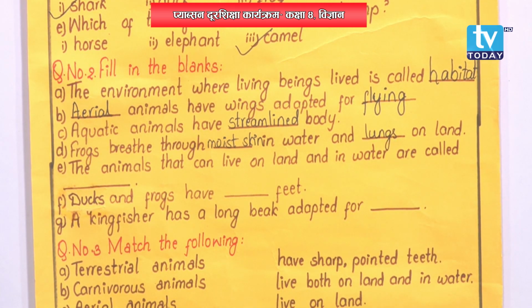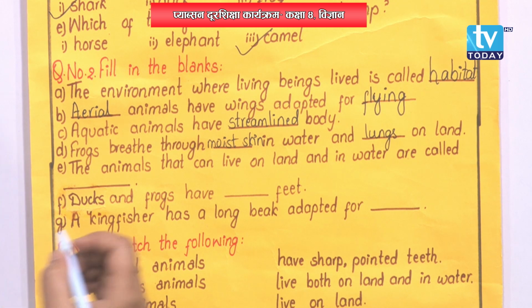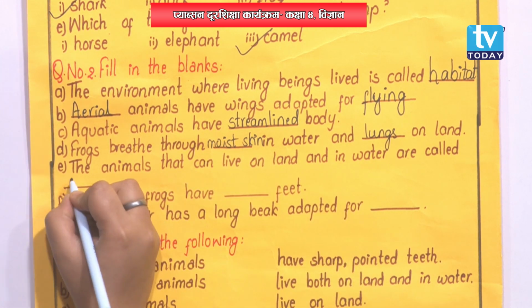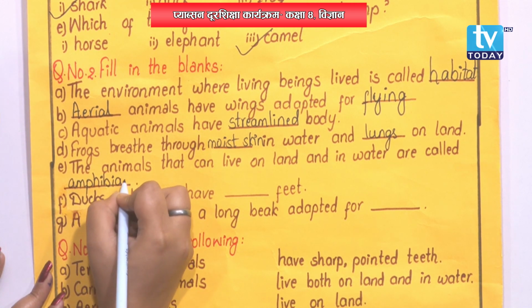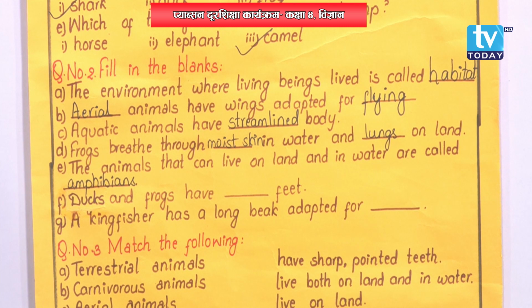Similarly, number E. The animals that can live on land and in water are called amphibians. These animals, they spend some part of their life on land and some part of their life in water. Then number F. Ducks and frogs have dash feet. What type of feet do they have? We discussed it in today's class only. They have webbed feet.